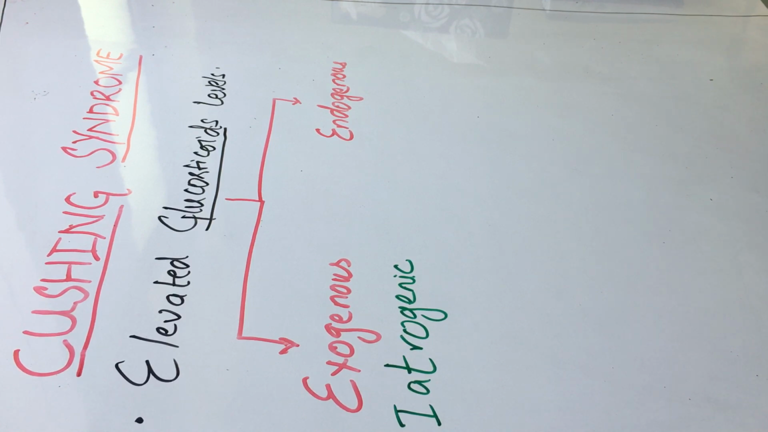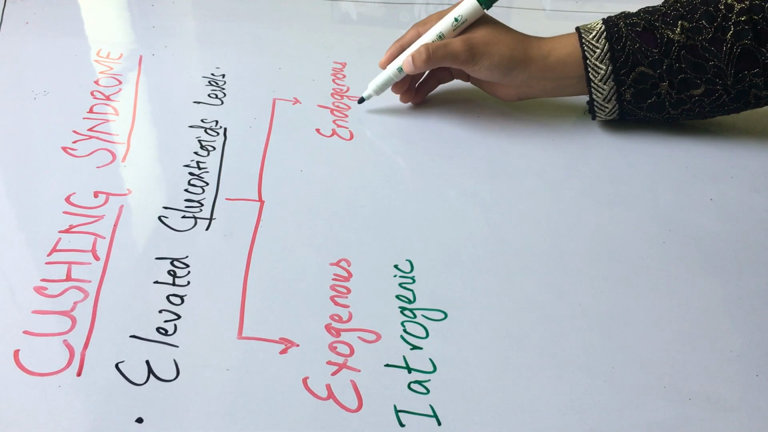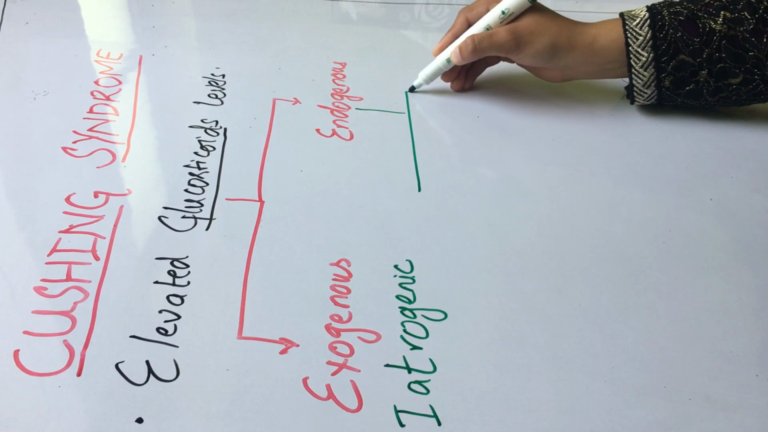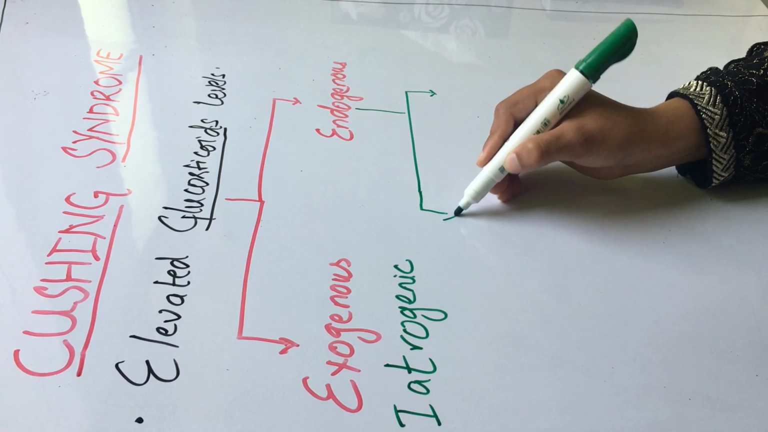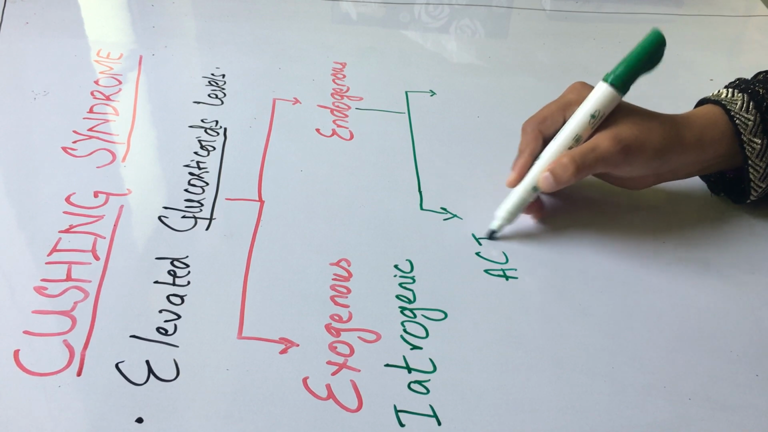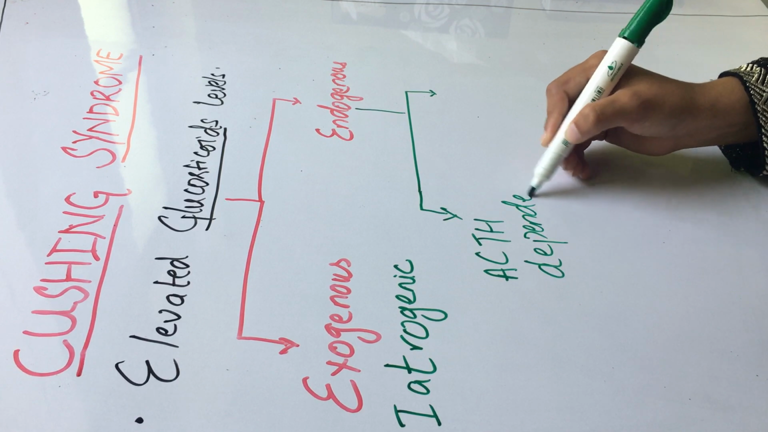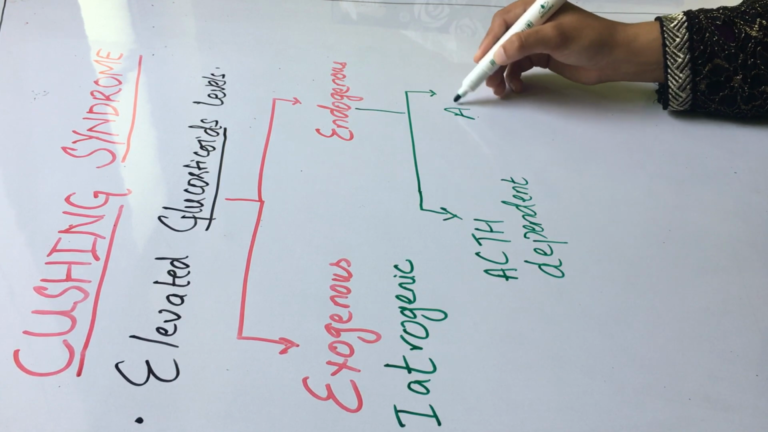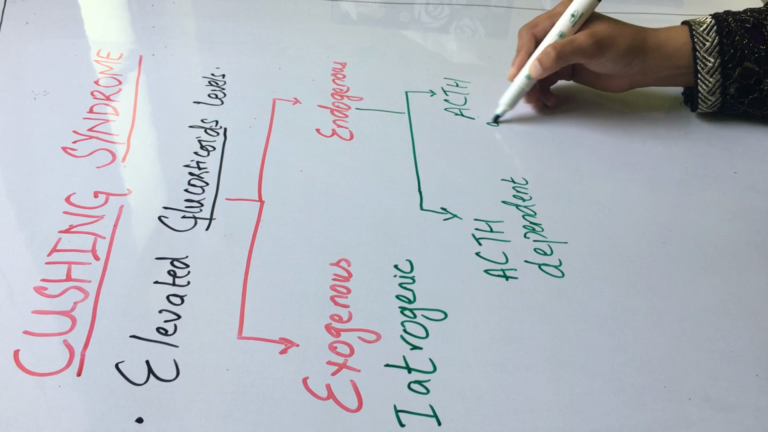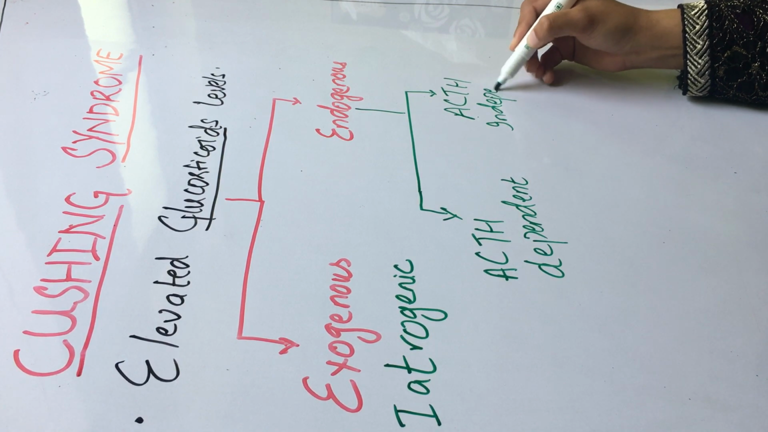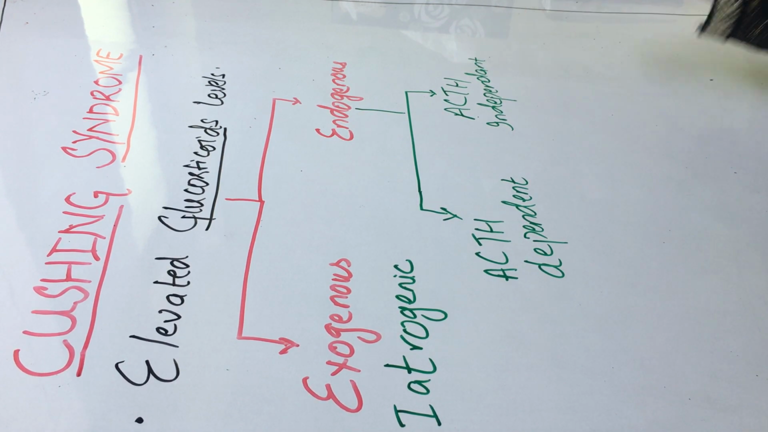Now second, we discuss the endogenous causes. Endogenous is further divided into two types. The first is ACTH dependent, and I will discuss what is meant by ACTH dependent. And the second is ACTH independent. In endogenous causes, in your own body, the glucocorticoids are being produced excessively.